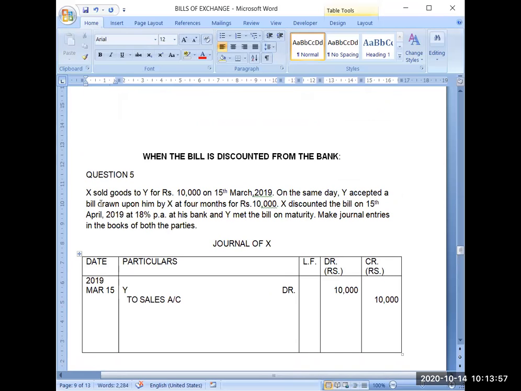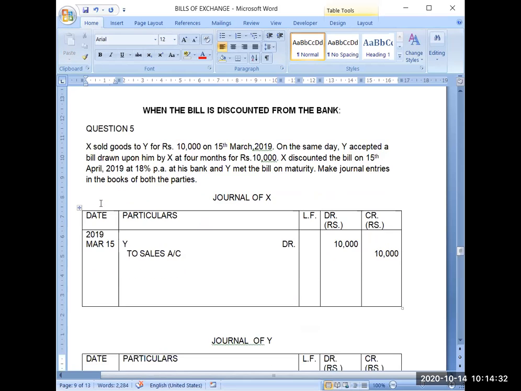On the same day, Y accepted a bill drawn upon him by X. Now this time, who is the drawer? The seller is the drawer. And he will present it after writing this draft to Y and Y will give acceptance on that bill. So Y will accept the bill. Y has accepted the bill drawn upon him at 4 months. The duration of the bill is 4 months for rupees 10,000. So after 4 months, this bill will become due. X discounted the bill on 15th April.